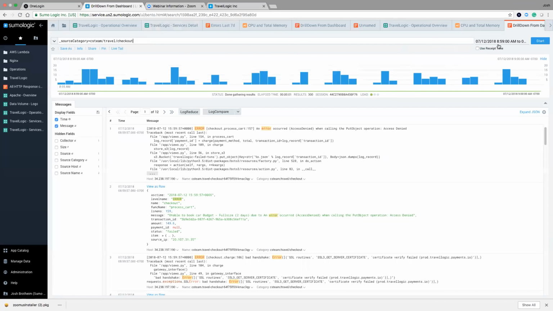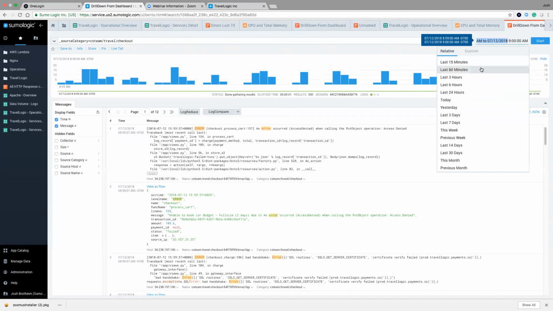The other thing I want to do is I want to expand my time search out. So right now I'm looking at a 1-minute chunk of time where I know there were errors, but using the same idea as removing the error string, I want to go ahead and expand my time range, because for this minute segment, I know that there are errors, but I'm looking to see what caused those errors. So I'm going to go ahead and expand my search and look at the last 60 minutes.